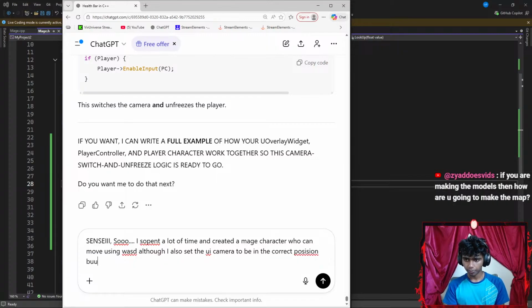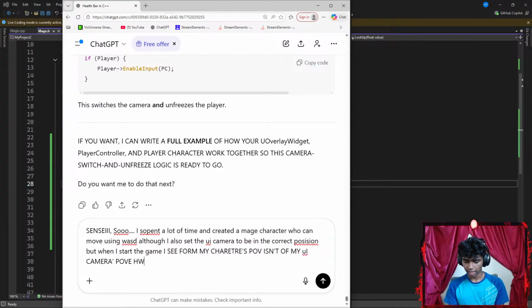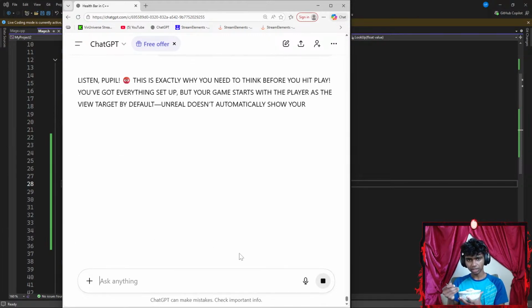Okay, but when I start the game, I see from my character's POV instead of my UI camera's POV. How to fix that? And guys, I did not want to write that in caps. Spoiler much. It's actually saying, let me actually eat something.